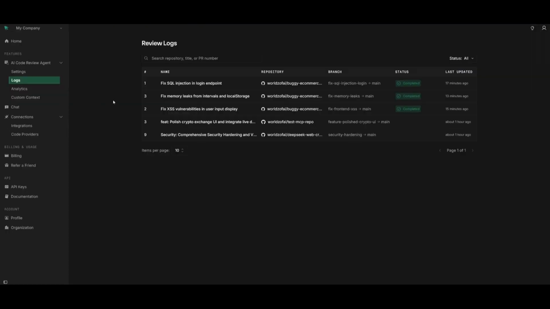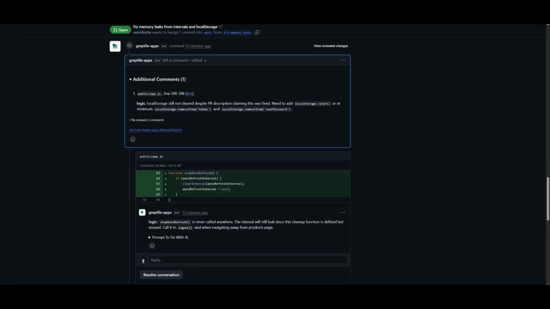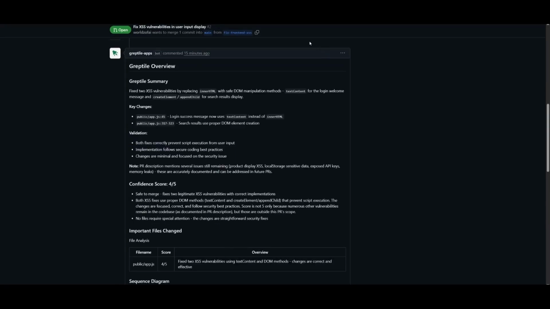But to think that this is an agent that can thoroughly understand your code base and fix all these small issues is just crazy, because I wasn't able to understand a lot of these errors on my own. So an agent like this coming in and basically solving all of these issues autonomously is just insane to me, because we have it so that it fixed the memory leak in this particular case. In this case, it was able to fix the XSS vulnerabilities in the user input display.